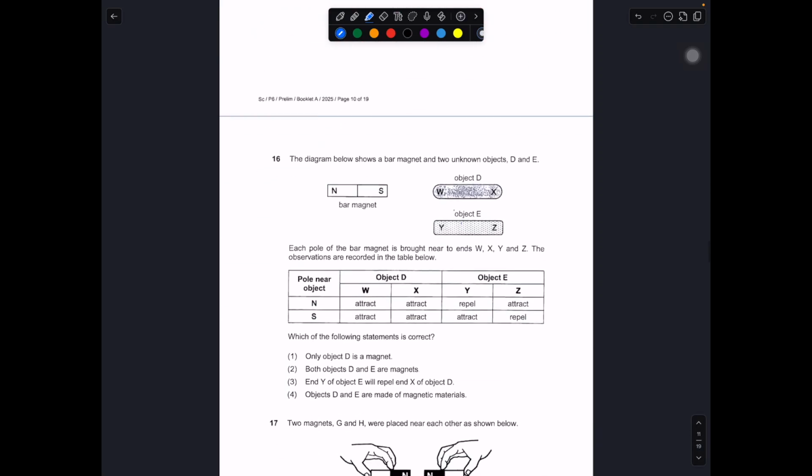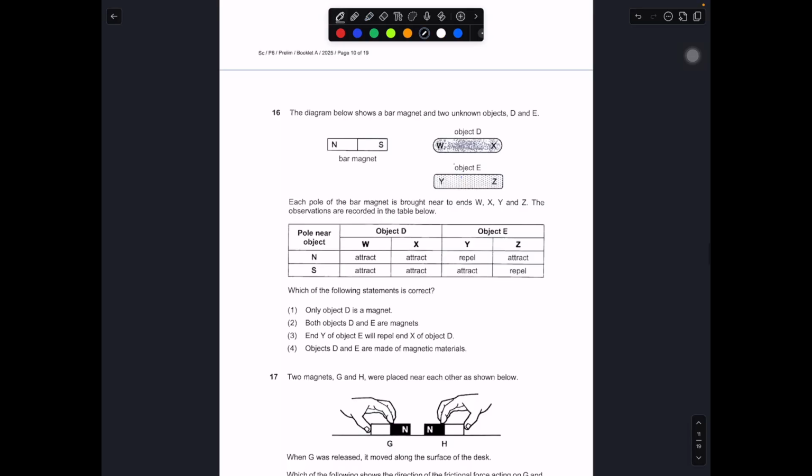Okay, so let's move on to question number 16. Question number 16 is really about magnets. The diagram below shows the bar magnet and 2 unknown objects. Each pole of the bar magnet is brought near to W, X, Y, and Z. So basically these 4 ends of D and E. The observation is being recorded. If you bring north and south towards W and X, everything attracts. You put here, attract; here, attract; here, attract; here also attract.